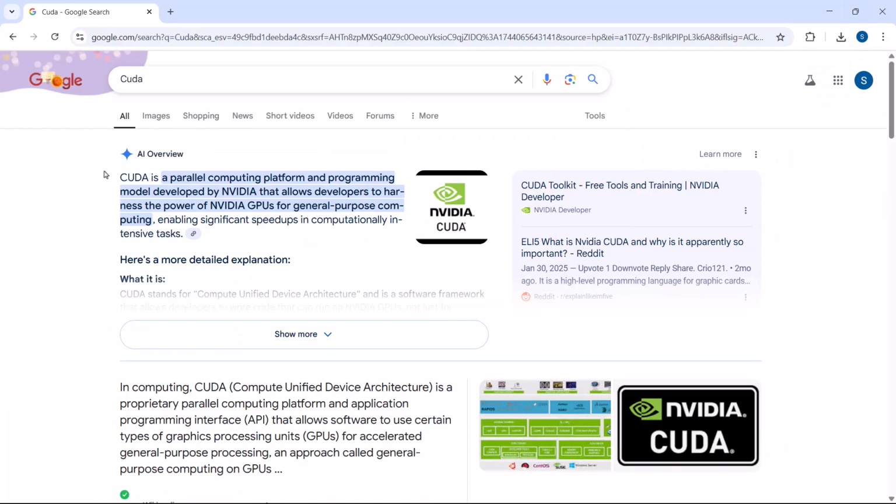If you go to Google and type CUDA, this is what it is showing. CUDA is a parallel computing platform and programming model developed by NVIDIA that allows developers to harness the power of NVIDIA GPUs for general purpose computing, enabling significant speedups in computationally intensive tasks, for example, matrix multiplication.